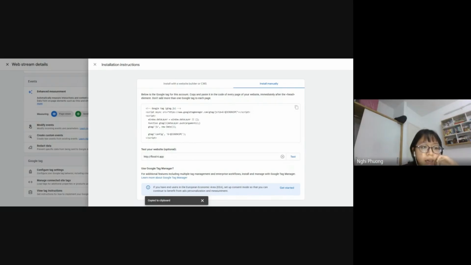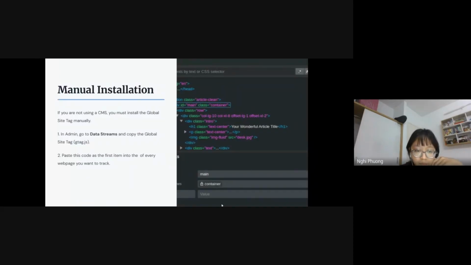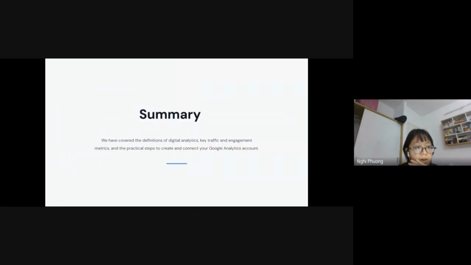That's the manual installation of the website. So we will start tracking immediately, and that is also the end of our Google Analytics setup.